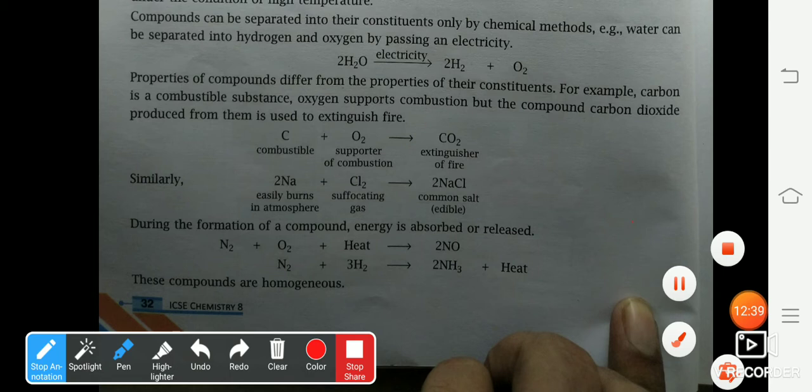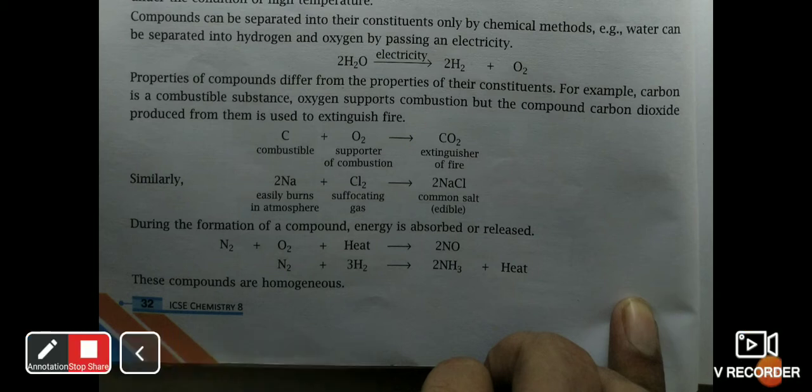These compounds are homogeneous. Why do I say homogeneous? What do you mean by the term homogeneous? When we have the same constituent throughout the mixture, it is called a homogeneous substance.